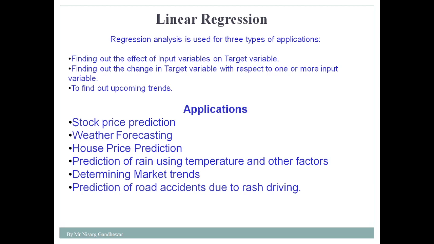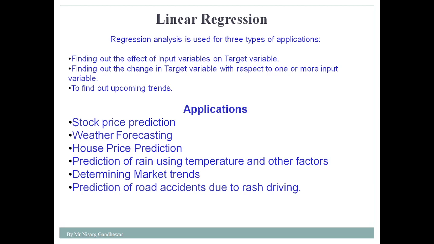We have just seen that you can also use linear regression for house price prediction. That means predicting the price of a house based on the values of independent variables. Then predicting the rain, as I just told you in the example. Determining the market trend: we need to predict the price of a particular product, or the sales of particular companies. Today our sale is, say, 100 units, so what will it be tomorrow, what amount of product are we expected to sell tomorrow or next quarter? In this way you can determine the market trend for a particular company.